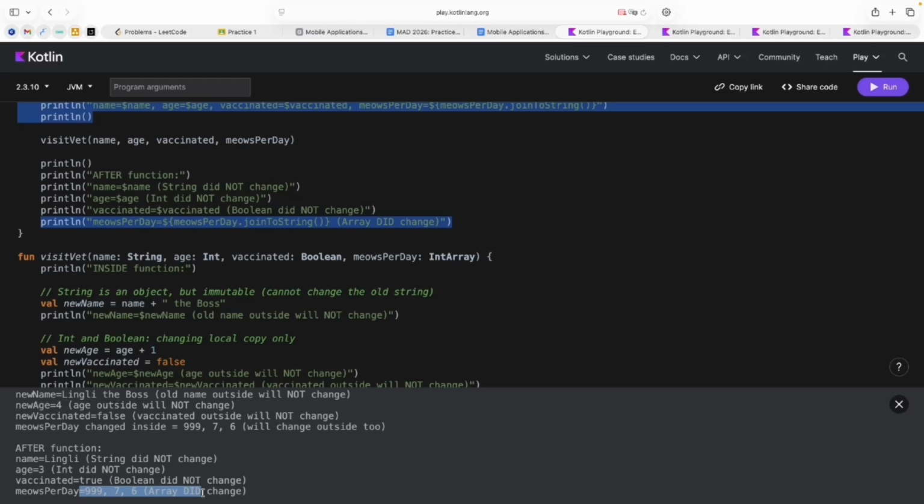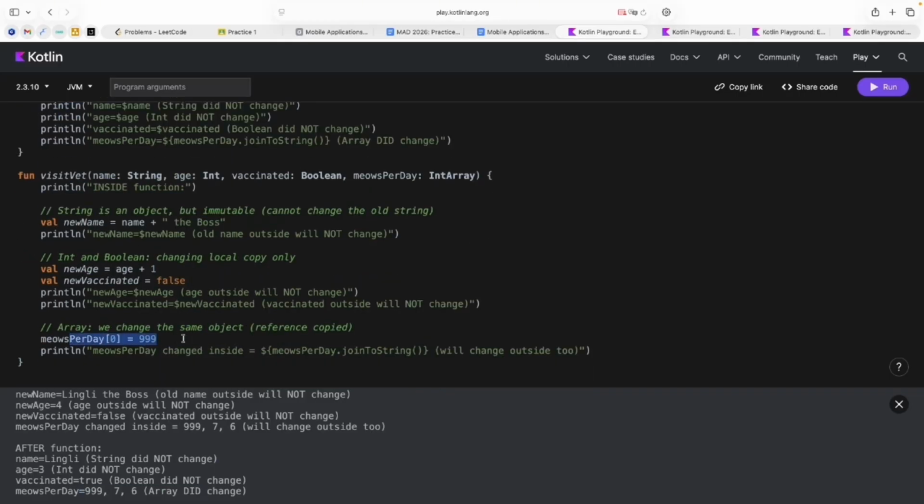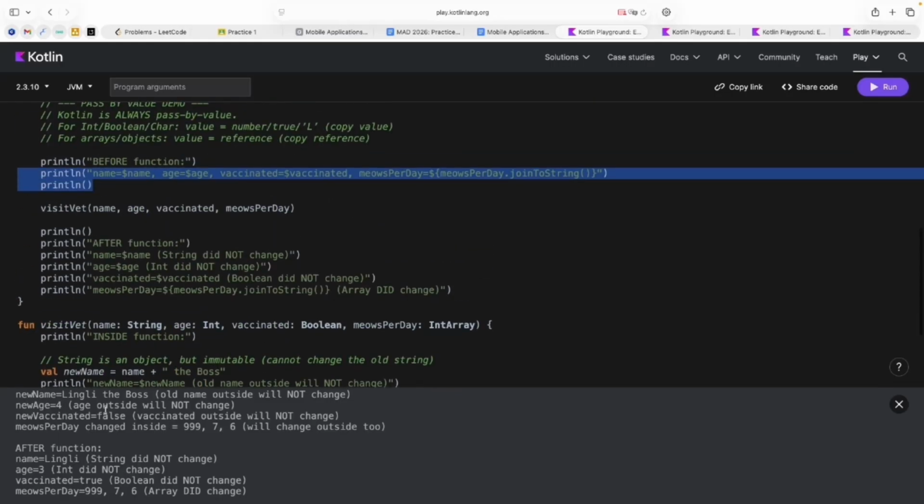Please remember this important rule because sometimes programmers have a lot of problems with it and you can have bugs because of it, just because you think that you change the local value, the local copy, but it's not true and you will change the public information. Like here, I think that I change the copy of my int array, but it's not true. I will change the main array, which I created before the function.